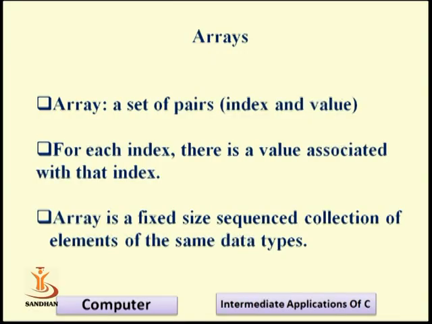The data type is common for every element, but why do we use an array? That is the main question. The fundamental data types are integer, float, double, and character, but they have some limitations. All these fundamental data types store only one value at a time. If we define an integer a or an integer n, it stores only a single value at a time. If we define a character s, then also we are storing only a single value.